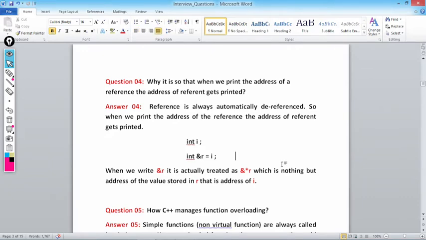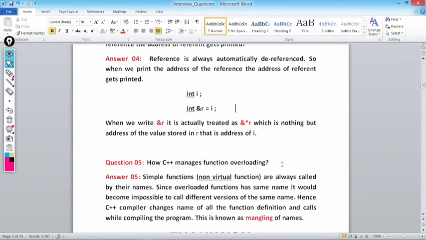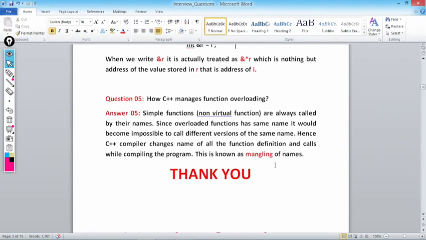Okay, this is also a very important question. Next, how does C++ manage function overloading? Simple functions, non-virtual functions, means the functions which are not virtual functions. There is a concept called virtual function. I am not talking about virtual functions. We are talking about non-virtual functions.